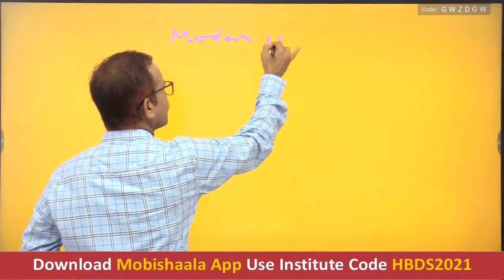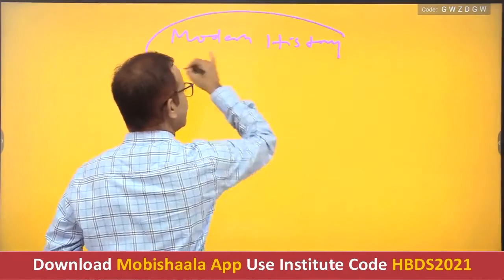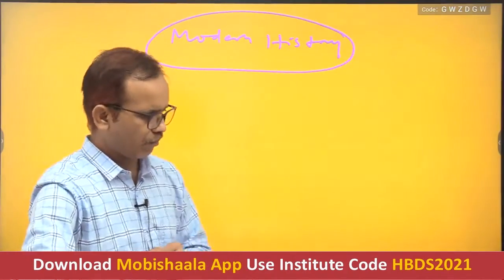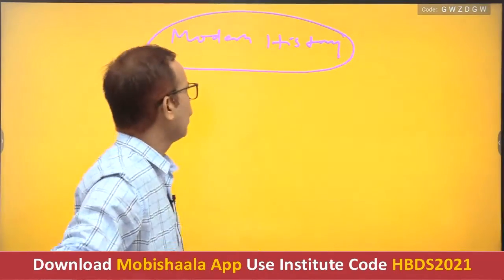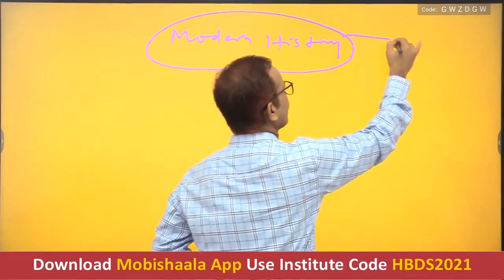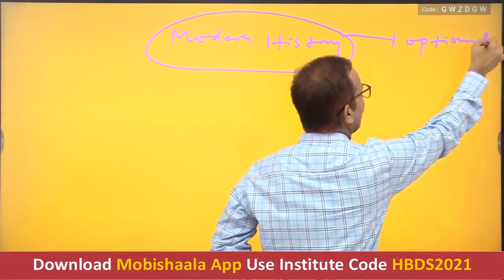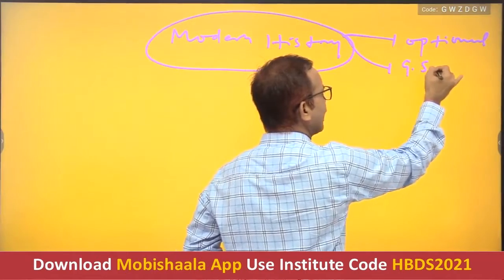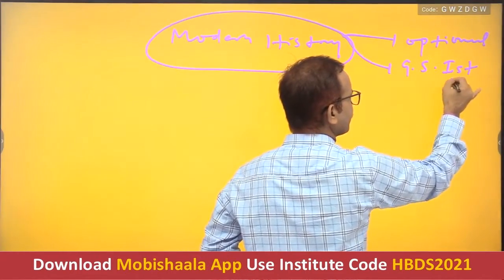This segment of history is beneficial in two areas. One, that is your optional paper, and second is in GS first paper.